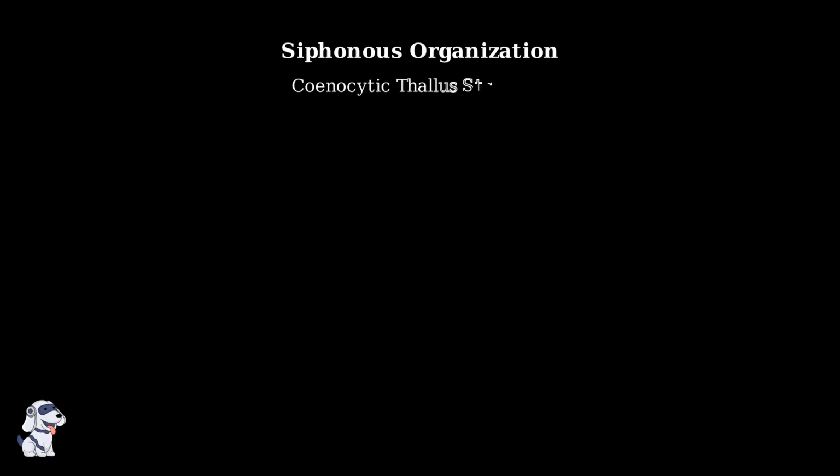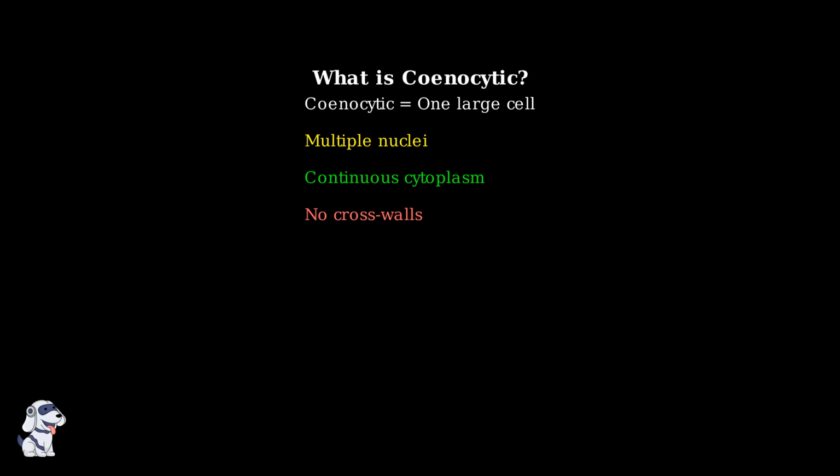Siphonous organization represents one of the most unique structural arrangements found in algae. This fascinating organization creates what we call a choanocytic thallus. The term choanocytic describes a very special cellular organization. Instead of having many separate cells, siphonous algae consist of one enormous cell containing multiple nuclei with continuous cytoplasm flowing throughout, and importantly, no cross walls dividing the structure.